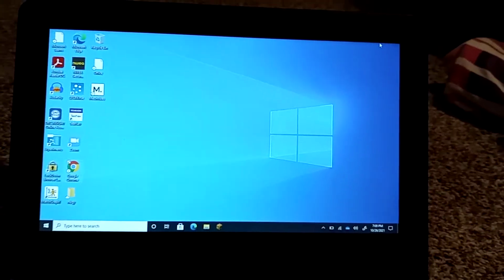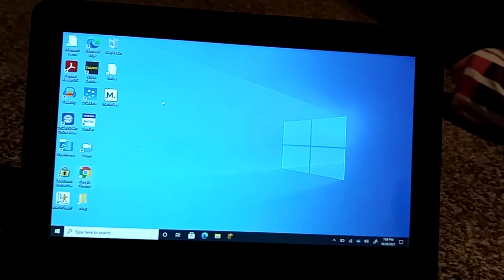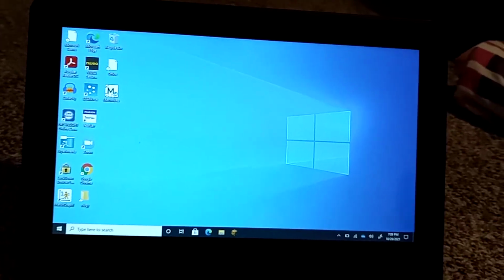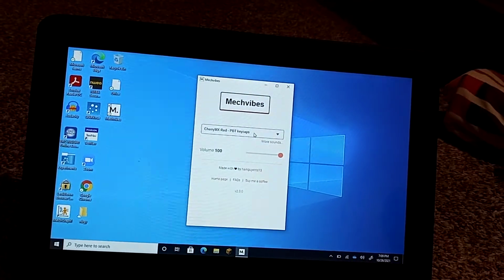Kid here, and today I'm going to show you how to change the sound of your keyboard on your school computer. So there is this program called Mech Vibes, which basically allows you to change the sound of your keyboard.